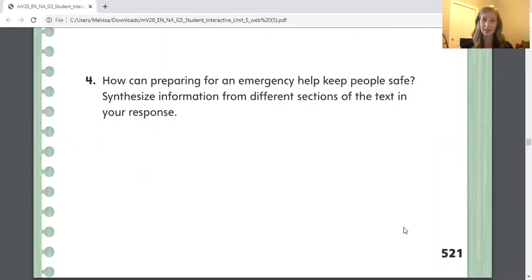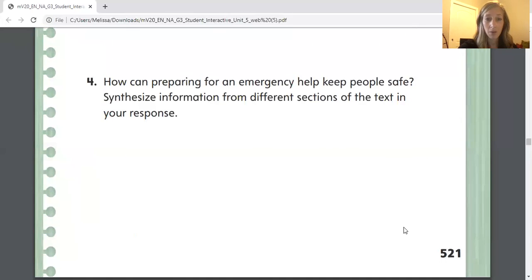So what does that mean, to synthesize information from different sections of the text in your response? That means take pieces of information, not just from one part of the text, but maybe from more than one part of the text, those different sections, and kind of put them together to answer this question. For me, this text really talks about how we can keep people safe by preparing for an emergency, because it talks about where to go, what to do, who to call, and it even talks to you about having specific supplies ready so you'll really be prepared for an emergency.